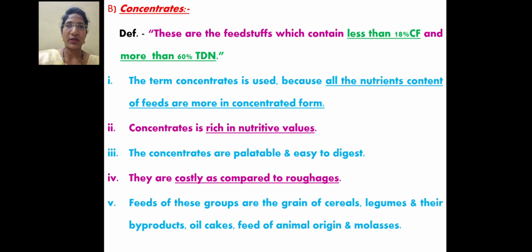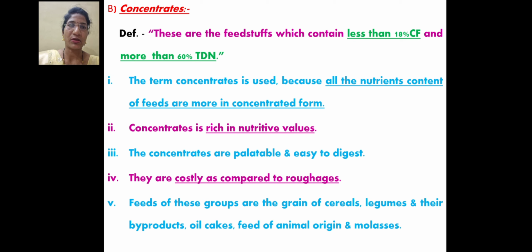Then what is meant by concentrate? This terminology is completely opposite to roughages. Students have to remember that out of two terminologies, one is confirmed and the other is completely opposite. That means the feedstuff which contains less than 18% CF and more than 60% TDN. The term concentrate is used because all the nutrients contained in the feed are in more concentrated form.